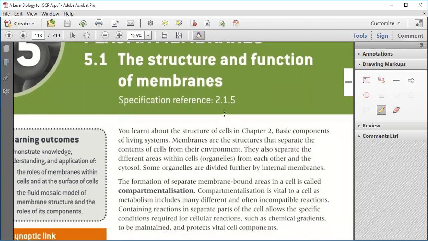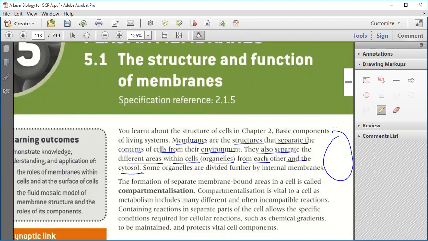Membranes are the structures that separate the components, or you can say contents, of a cell from their environment. They also separate the different areas within cell organelles from each other and from the cytosol. Now suppose this is a cell.